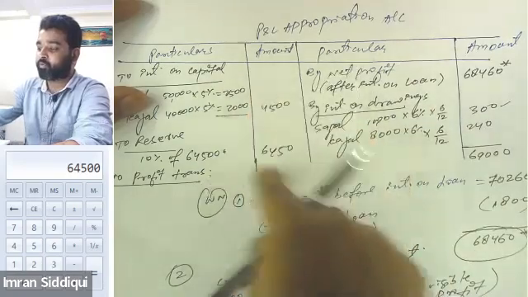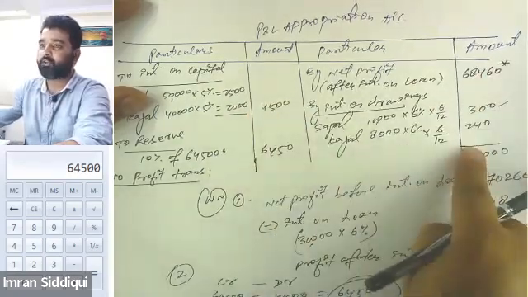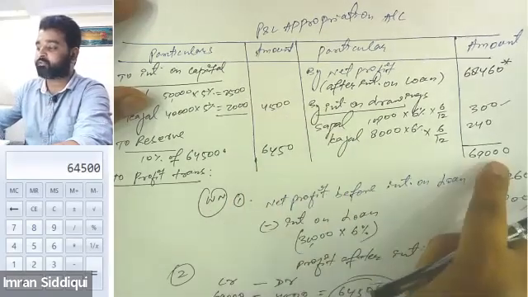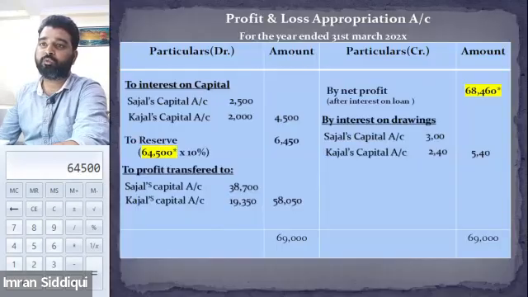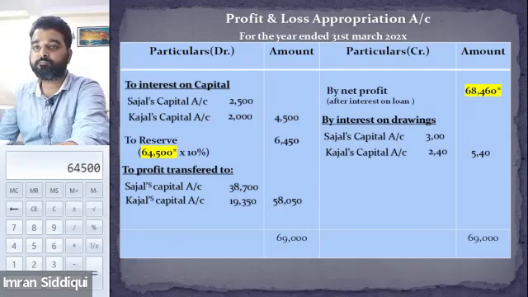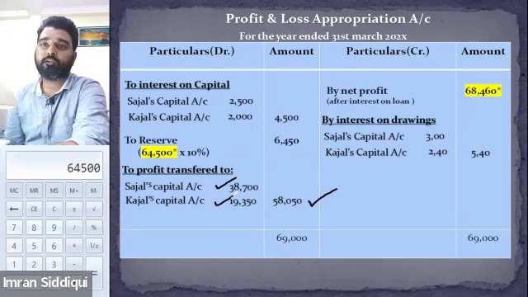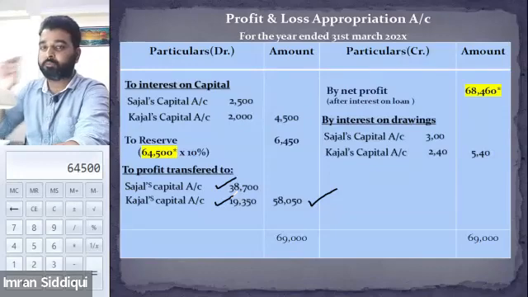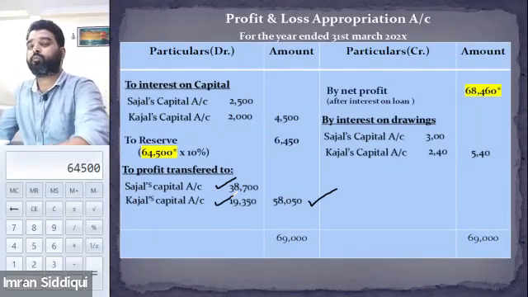When you subtract 4,500 and 6,450 out of 69,000, the value that you will get is 58,050 rupees. I have divided this 58,050 among Sajal and Kajal in their profit sharing ratio, which is 2:1. So Sajal is getting 38,700 and Kajal will get 19,350.